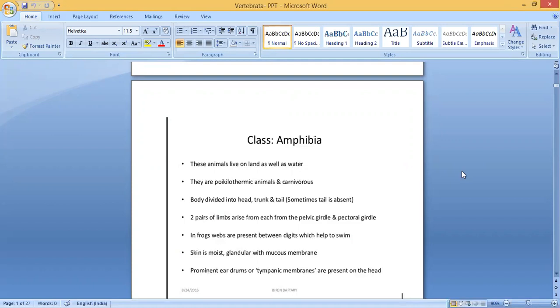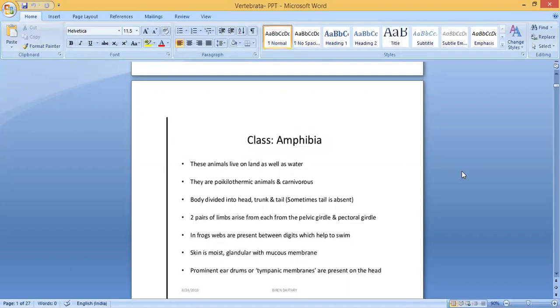They are poikilothermic animals and carnivorous. Poikilothermic means cold-blooded animals. They can change their temperature according to the surrounding temperature. And carnivorous animals, they will eat the flesh of other animals. They are called the carnivorous group. Body divided into head, trunk and tail. So if you are taking the body, there are three parts: head, trunk and tail.